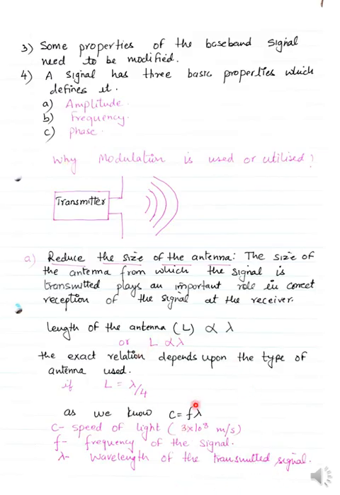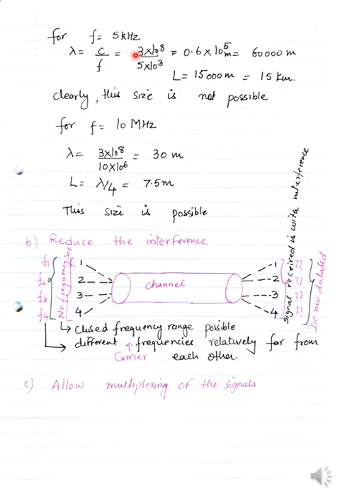So from this we can say that L depends upon frequency also, because F and L have a relation to each other. So for a frequency of 5 kilohertz, lambda will be equal to C divided by F, 3 into 10 raised to the power 8 divided by 5 into 10 raised to the power 3. The 3 came from this kilohertz. So it will be 60,000 meter, or you can say 60 kilometer.